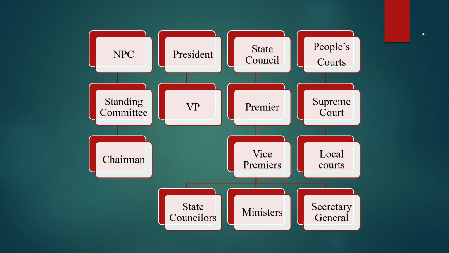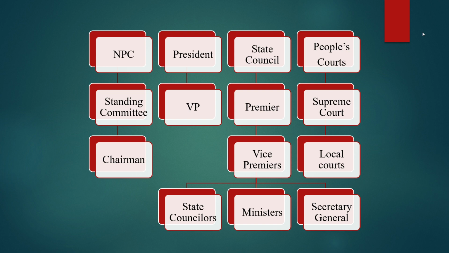The State Council is China's cabinet, which is headed by a Prime Minister, who in China is called Premier. The Premier is assisted by two or more Vice Premiers. Under the Vice Premiers are State Councillors and Ministers. The difference between State Councillors and Ministers is that a State Councillor is in charge of more than one ministry or commission, while a minister who is not a State Councillor is in charge of only one ministry.